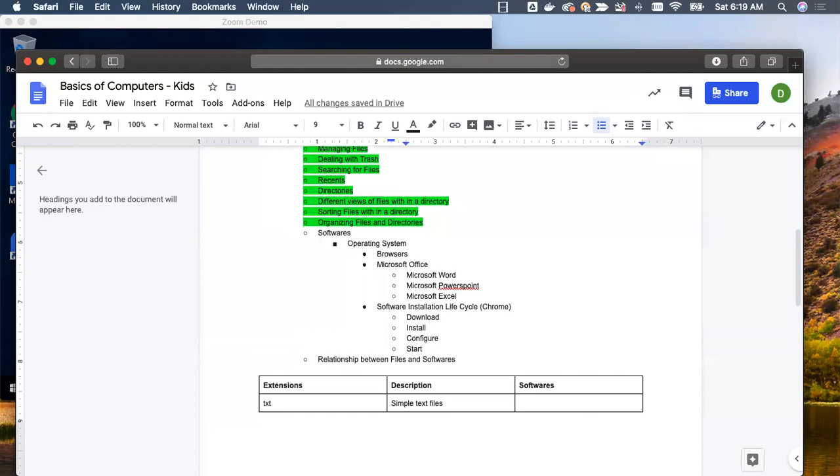Sometimes the configure step might be a bit complicated depending upon the complexity of the software which you are trying to set up. Sometimes it will be very straightforward, and sometimes it will be configured with all the settings which you require by default. You don't need to do anything. However, these are the 4 steps which you need to keep in mind while installing the software.